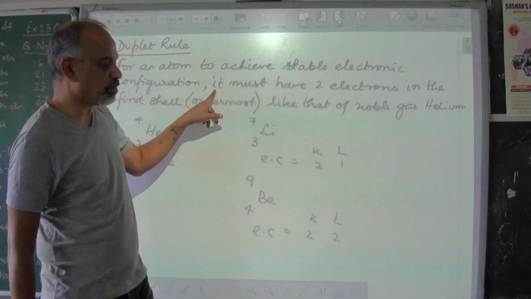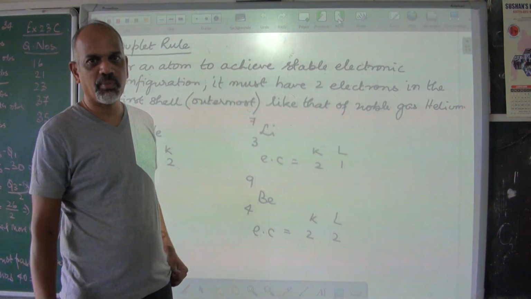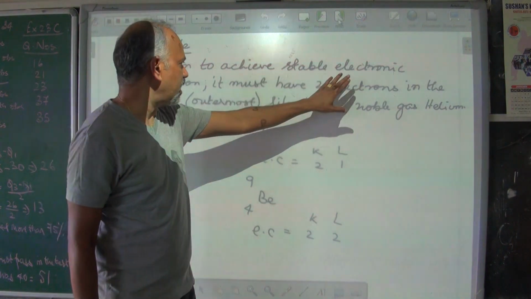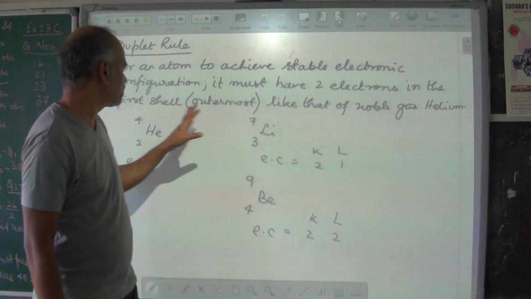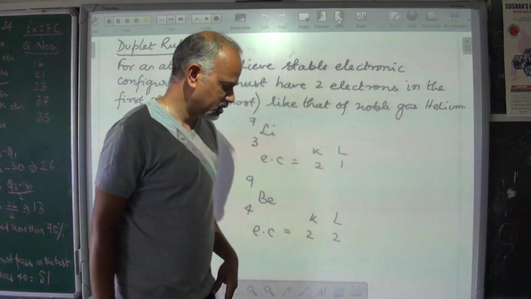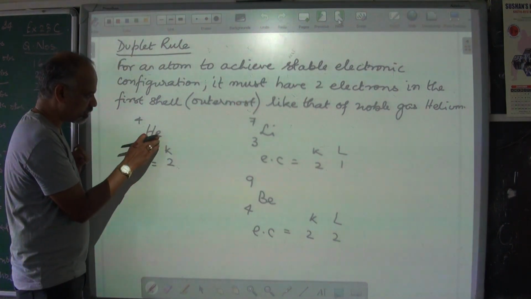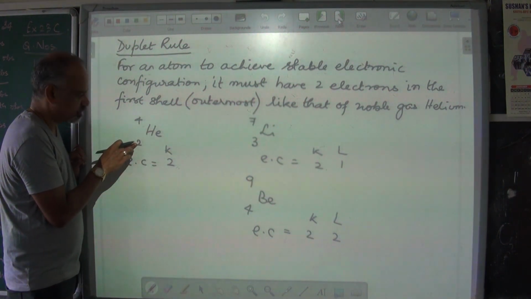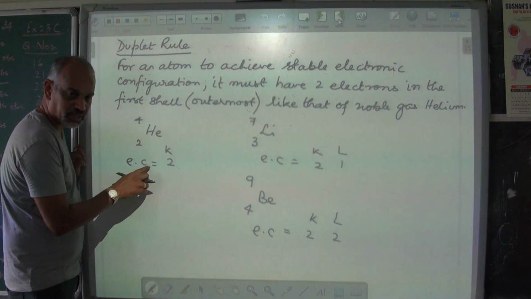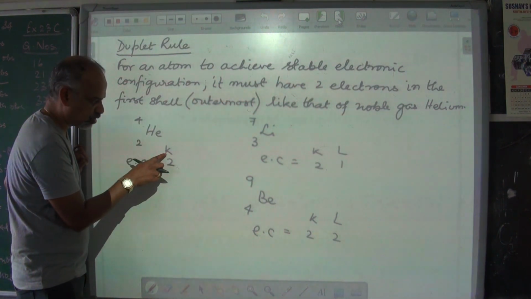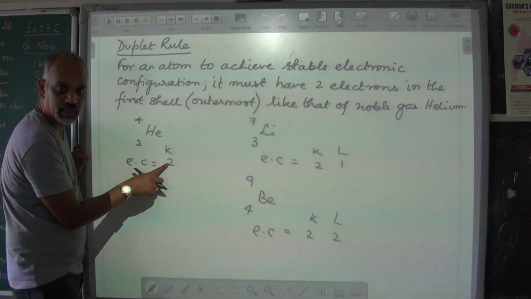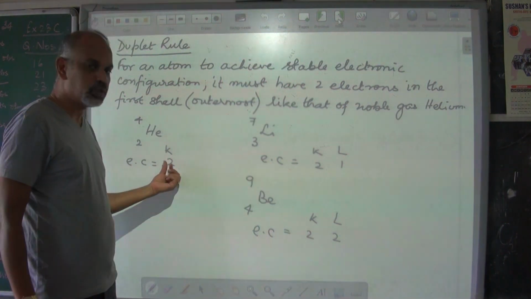In that case, the number of electrons that it can be filled in the orbit are a maximum of 2 electrons. So, for an atom to achieve stable electronic configuration, it must have 2 electrons in the first shell, which will be the outermost shell, like that of noble gas helium. I have shown you helium here. Helium with mass number 4, atomic number 2. Atomic number is 2 means it has 2 electrons. Therefore, its electronic configuration is, it has only 2 electrons. Those 2 electrons will be in the first shell, that's K shell, that's 2. It's fully filled. This is the first orbit. The maximum number of electrons that it can have is 2.